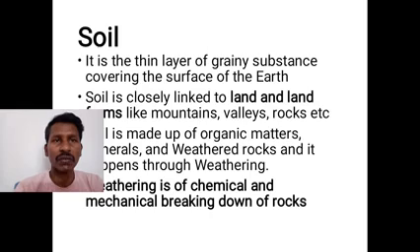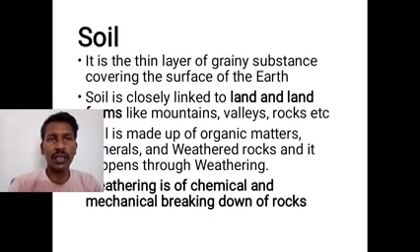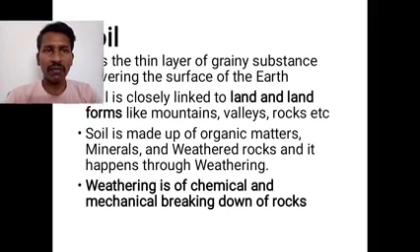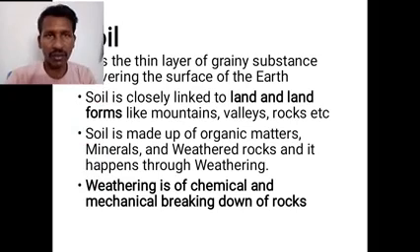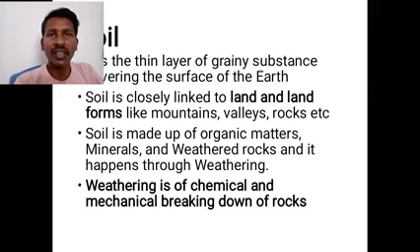In the previous session, we were discussing soil. It is the thin layer of greenish substance covering the surface of the earth. Soil is interlinked or closely connected with land and different landforms like mountains, valleys, rocks, etc. Soil is mainly made up of organic matter, minerals, and weathered rocks, and the process of soil formation takes place with the help of weathering. Weathering is the process of chemical and mechanical breaking down of rocks.